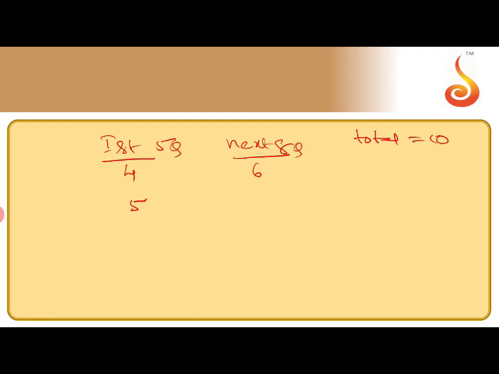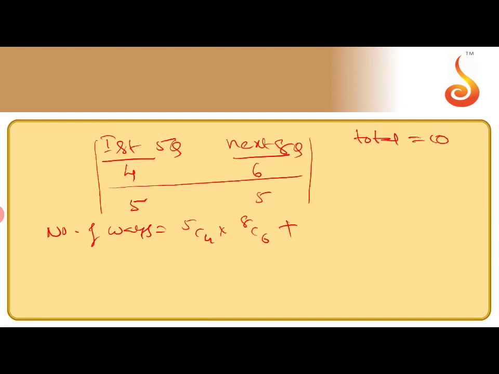First 5 questions, next 8 questions. The number of ways you can attempt is 5C4 into 8C6. That is the first choice. If you want, you can make a table to get more clarity. The first case is 5C4 into 8C6.